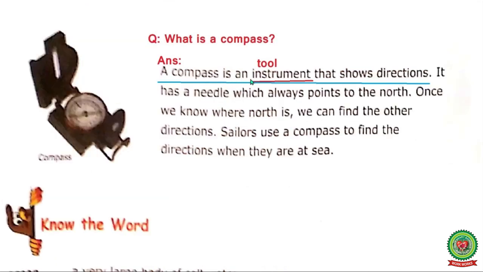A compass is an instrument that shows directions. Please underline the word instrument and write down the meaning: tool. It has a needle which always points to the north. Once we know where north is, we can find the other directions. Sailors use a compass to find the directions when they are at sea.